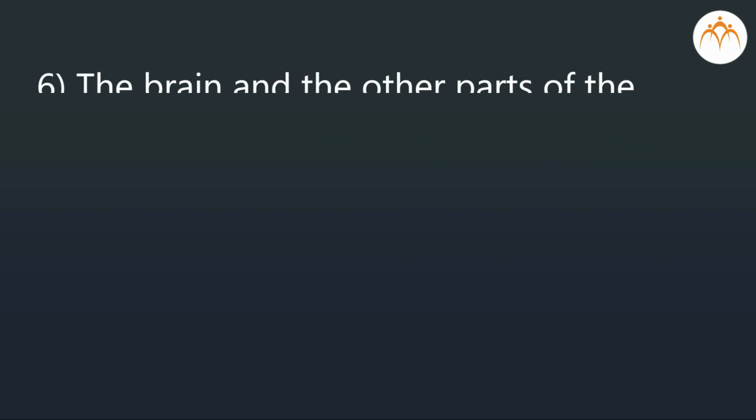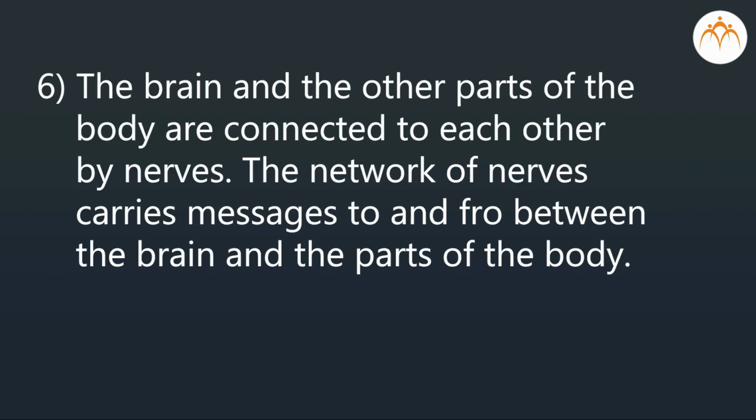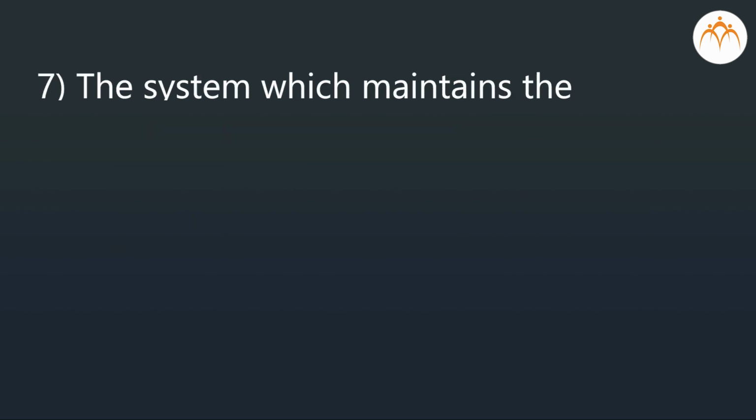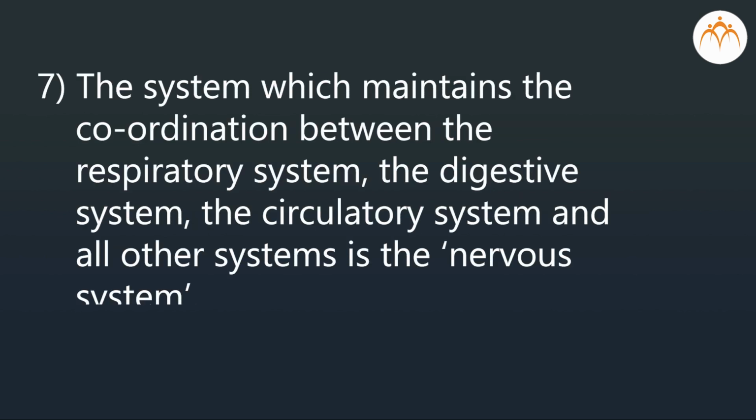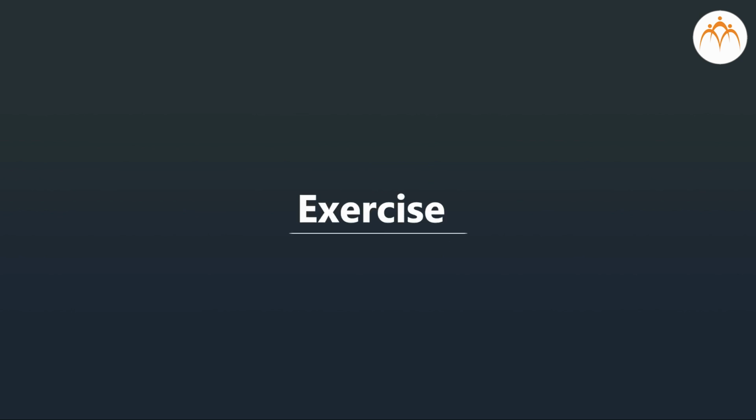The brain and the other parts of the body are connected to each other by nerves. The network of nerves carries messages to and fro between the brain and the parts of the body. The system which maintains the coordination between the respiratory system, the digestive system, the circulatory system, and all other systems is the nervous system.